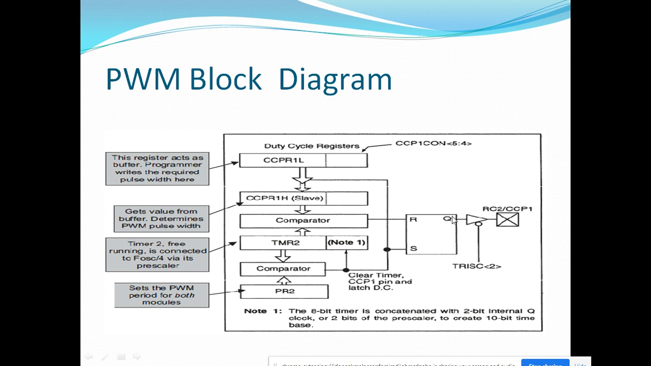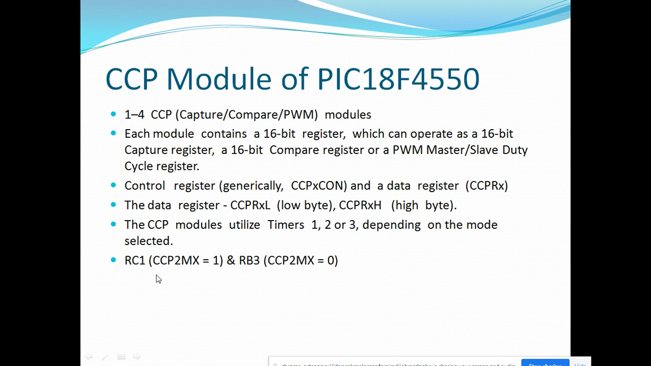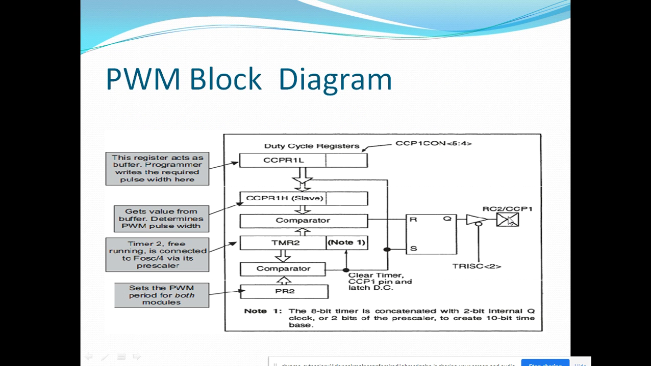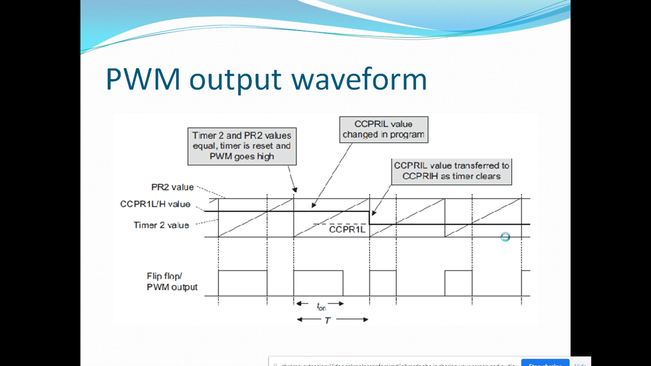You can see here the RS flip flop, which sets and resets the output on pin RC2/CCP1. RC1 and RC2, these two pins are used. This particular pin is also available as an alternative, RB3, for the second CCP module. For the first module, the RC2 pin is used. Here you can see the waveform of the PWM output.